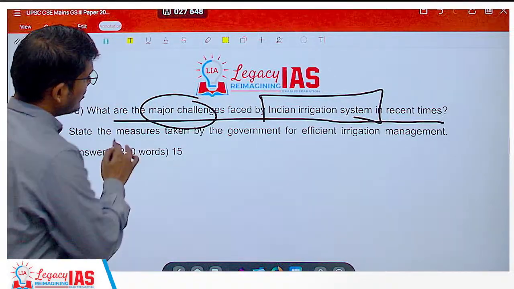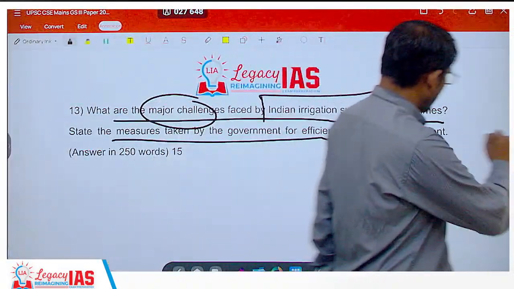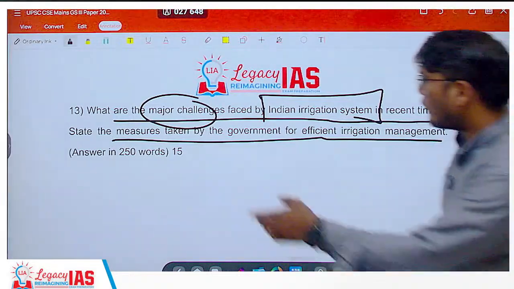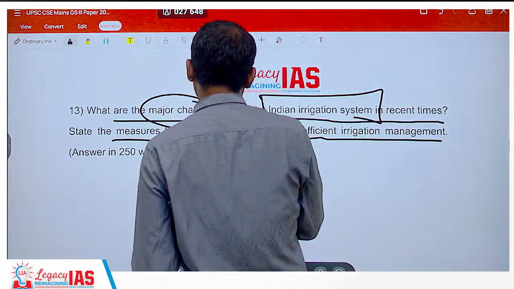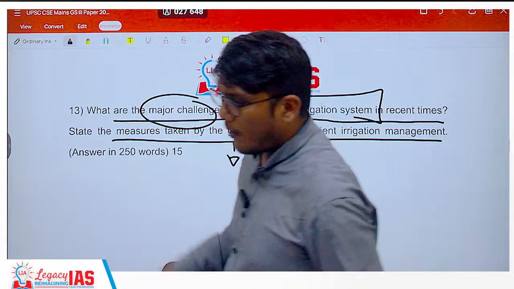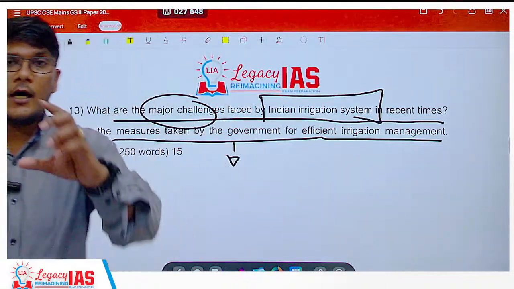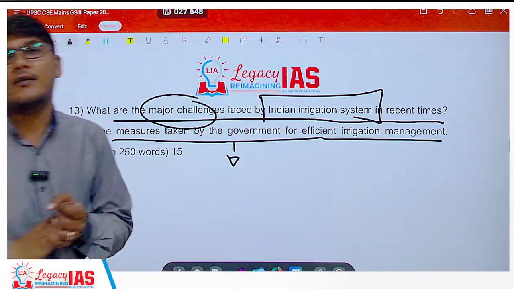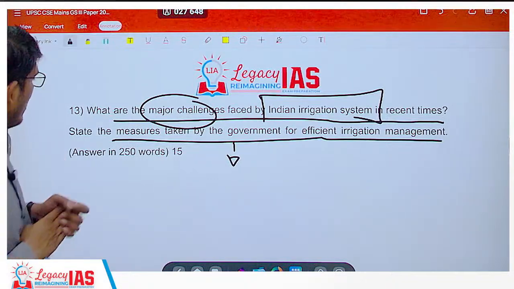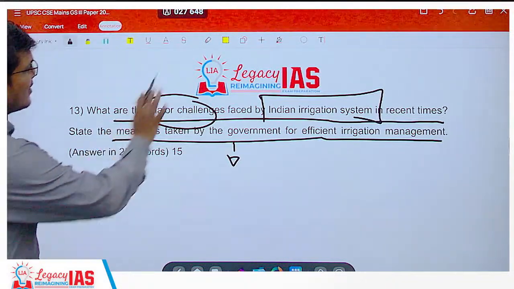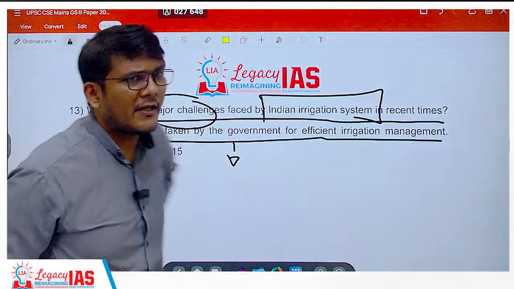State the measures taken by the government for efficient irrigation management. So the moment you see measures taken by the government, you can talk about the answers with respect to the schemes that the government has brought in. Okay, so let's see how to address this. What are the major challenges? What are the major challenges for irrigation system in India?